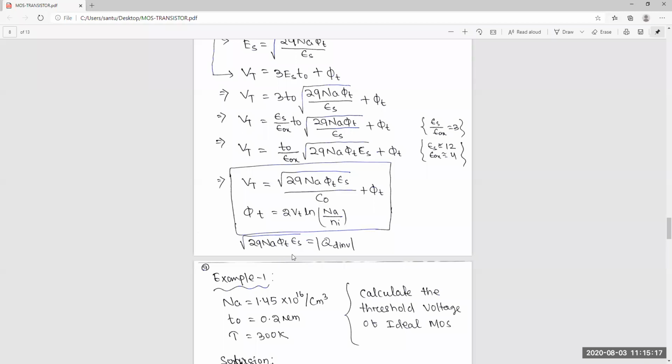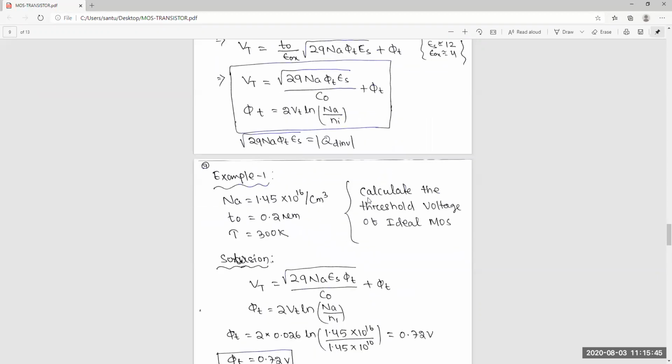So finally, this part is voltage. If you check the dimensions, this is voltage, and this should also be a voltage. That's why it is Q, charge. This part is nothing but Q D at inversion, the depletion region charge at inversion. You can put it. So this is the Vt.